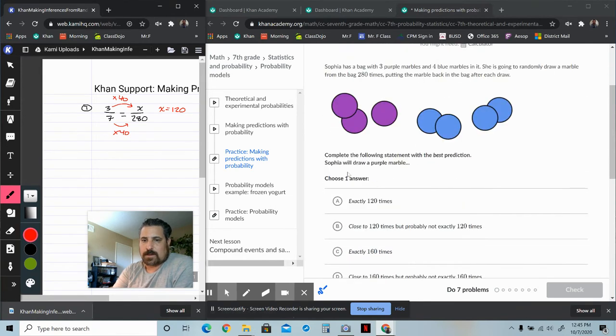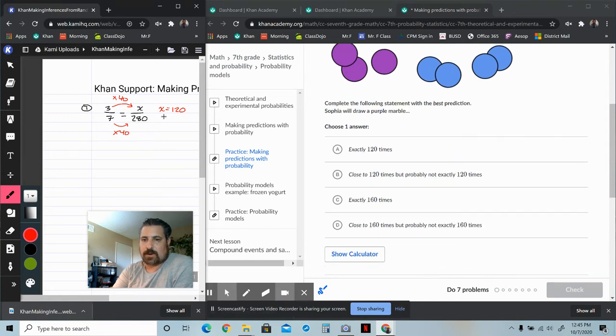The question wants the best prediction. Now, this is theoretical, right? So is it exactly 120 times, close to 120 times but probably not exactly, exactly 160 times, or close to 160? Well, it's definitely not these two. These are wrong. Because it's a theoretical prediction, do you think it's always going to result in exactly 120 times every 280 draws?